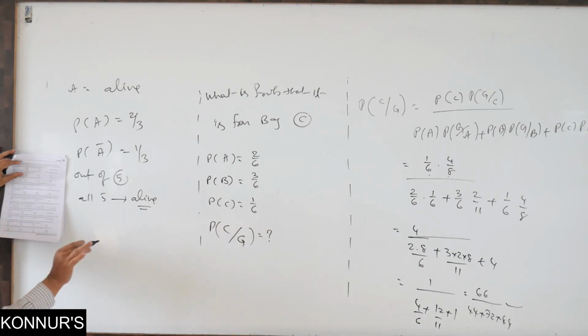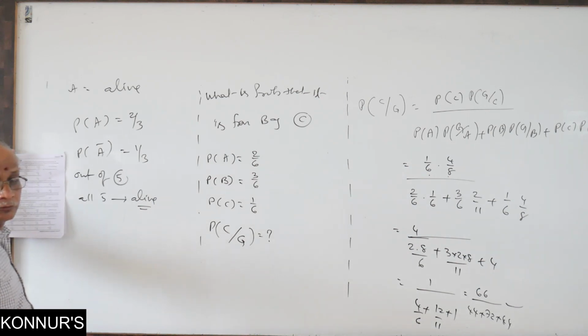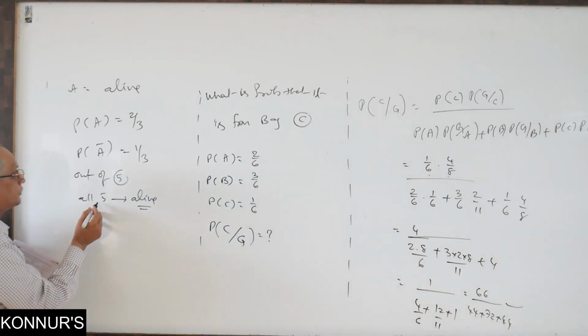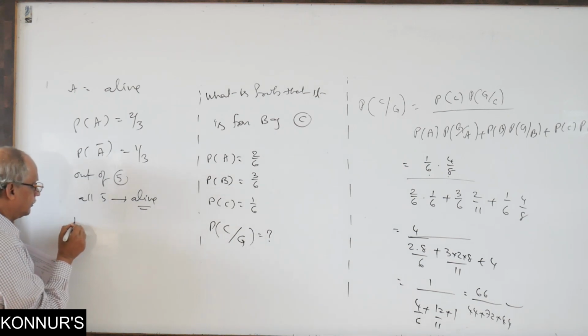Exactly means only 2. At least 2 means minimum 2. At most 2 means maximum 2. Okay? That is the difference. In examples you will understand. Now, see what they want.